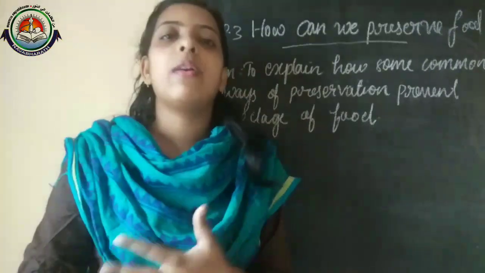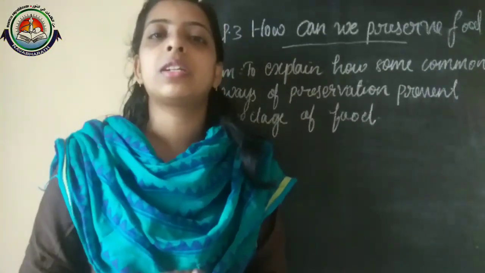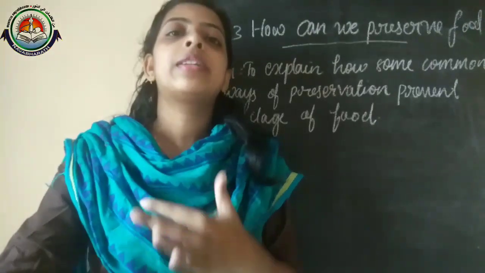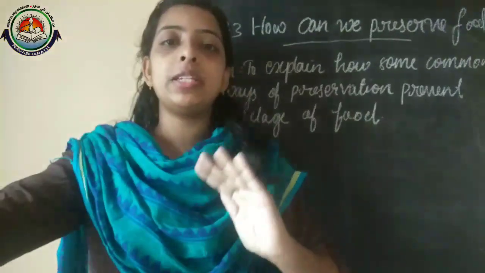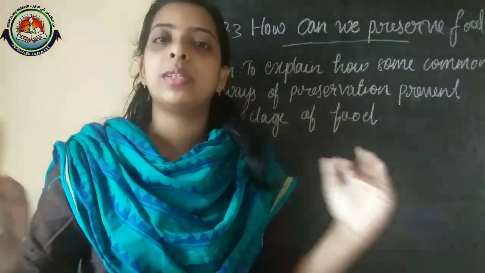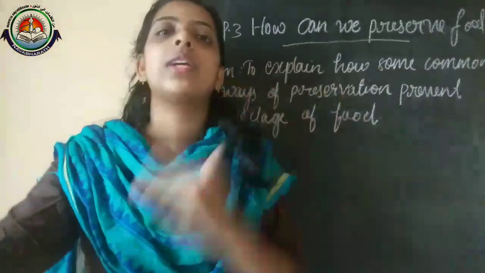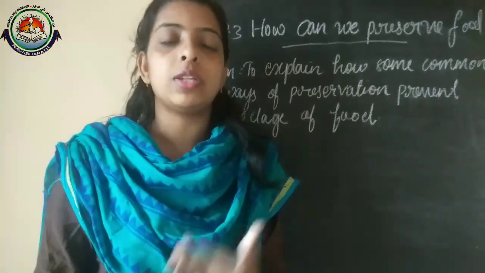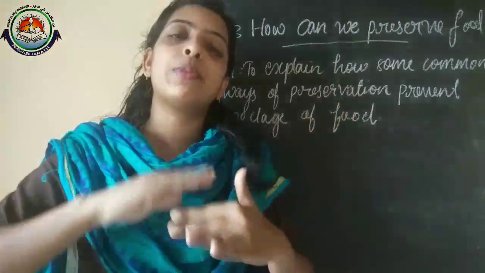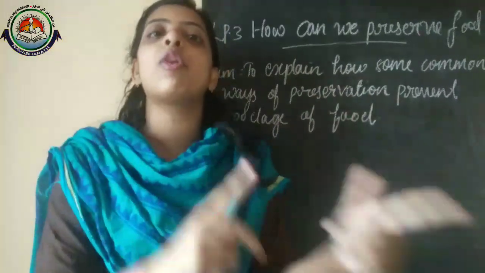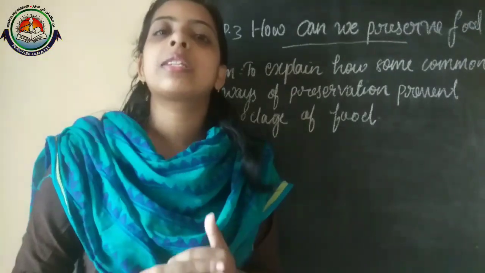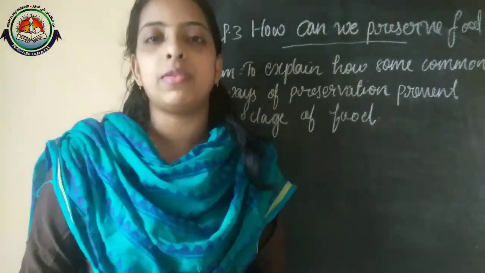Okay, and like onion and some other vegetables and fruits, these are all transported from far places to our places. And from our place, whatever we are cultivating, we can also transport to other places. So we will get such kinds of food from different places by the proper preservation of the food. And now we can discuss the methods of preservation.